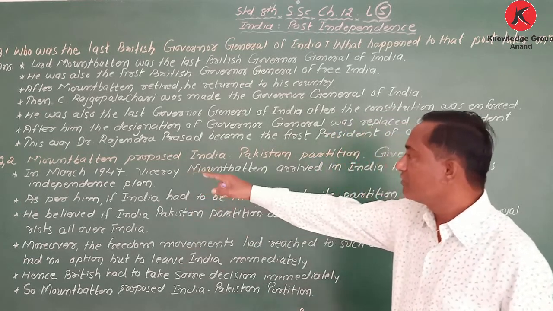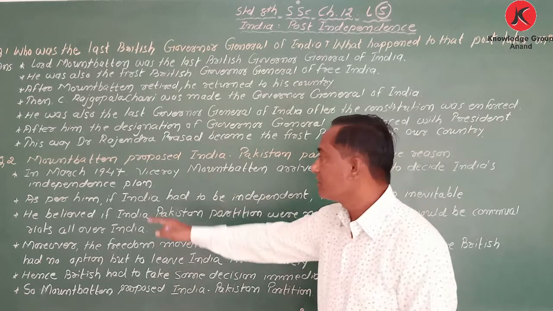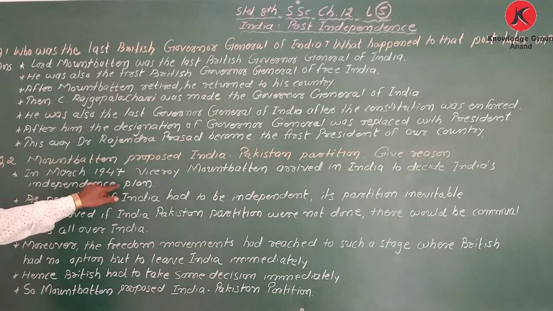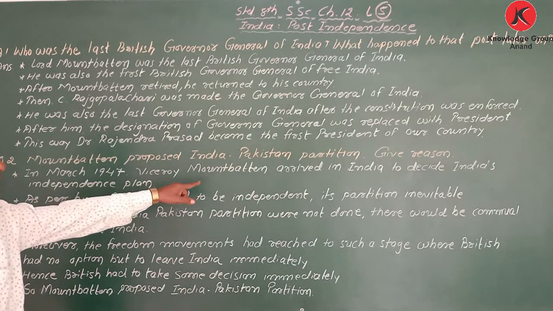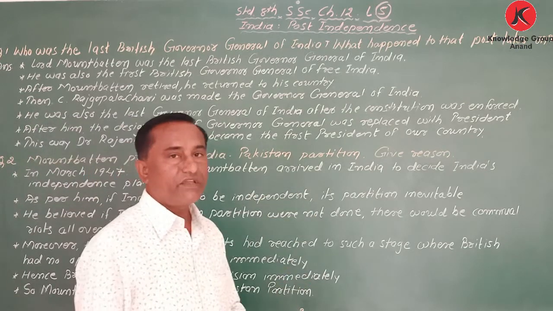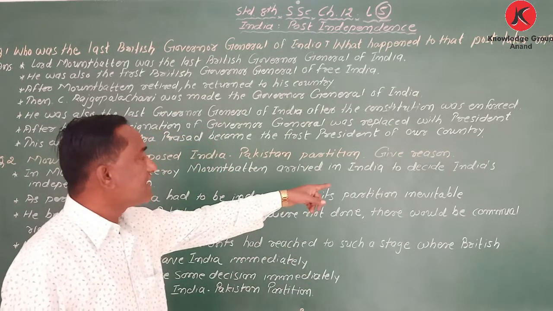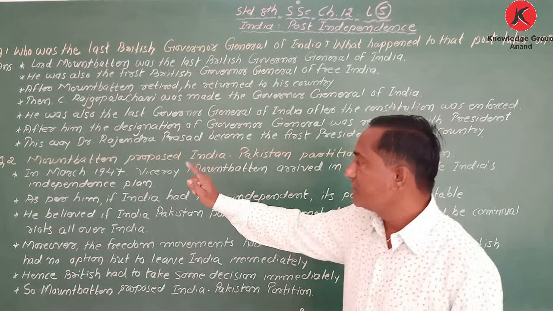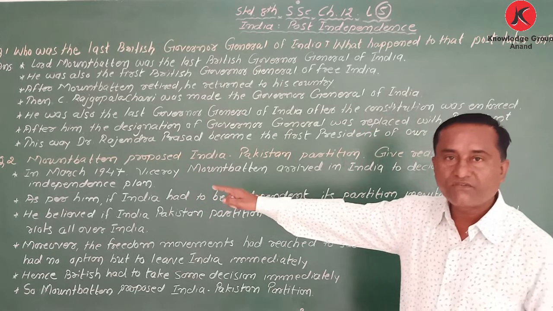Okay, so first point, in March 1947, Viceroy Lord Mountbatten arrived in India to decide India's independence plan. So in which year and which month?